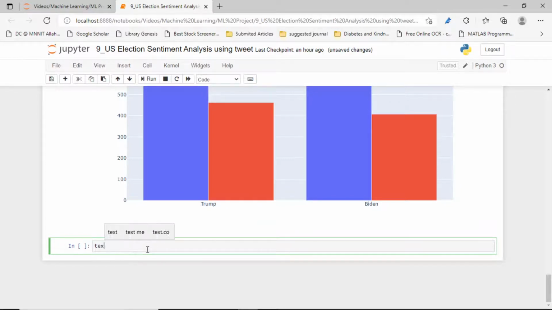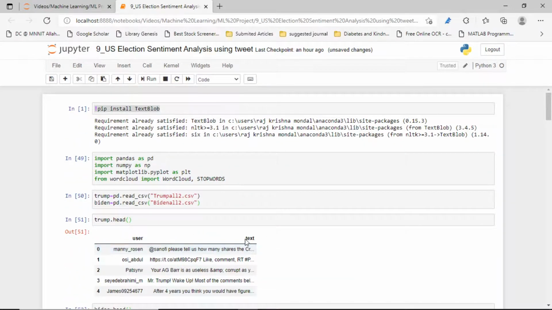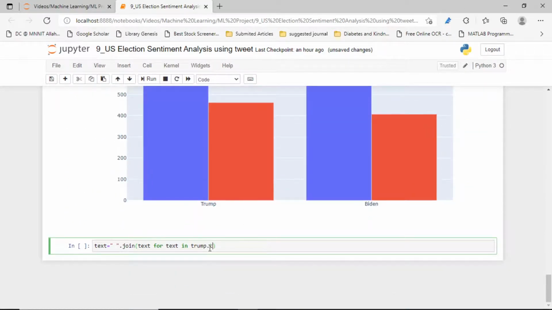For the text, first join the whole text: for text in the Trump dataset, the column named text. This is our simple text, we have joined it.